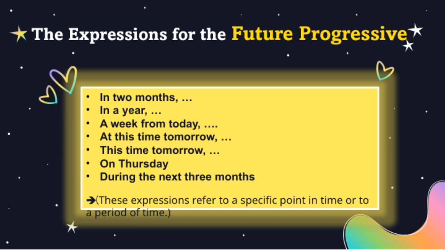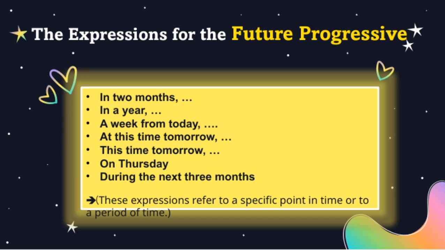Then we have this time tomorrow and on Thursday, which are also useful for talking about scheduled or expected activities. For example, this time tomorrow, I will be finishing my presentation, or on Thursday, I will be meeting with my team. Finally, during the next 3 months refers to a broader period, which is perfect when discussing ongoing activities or plans. For example, during the next 3 months, I will be focusing on developing new skills.